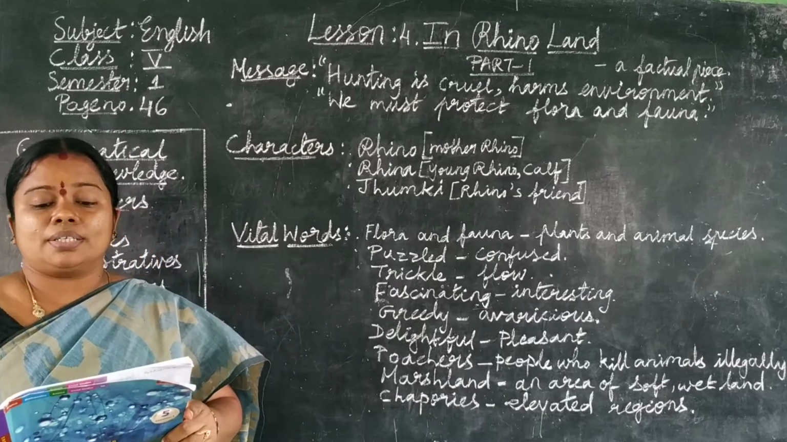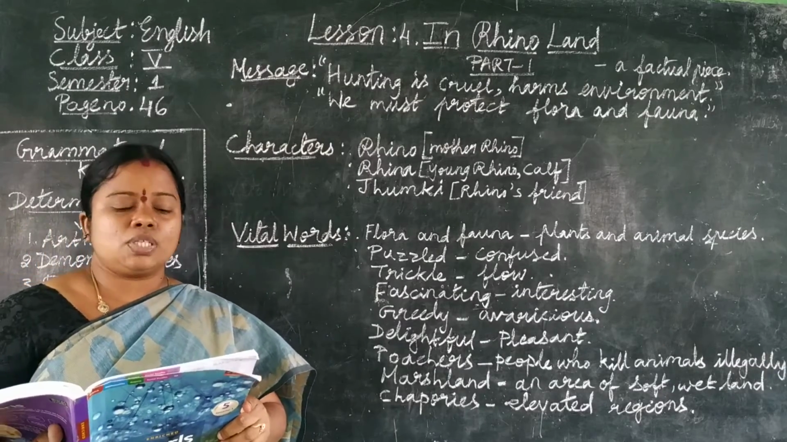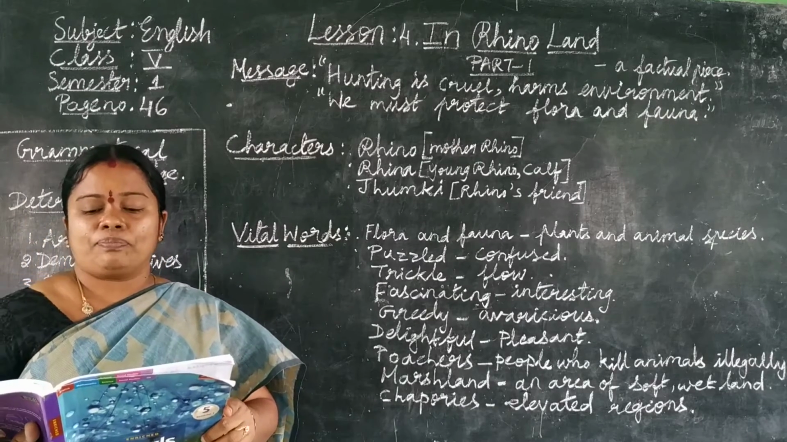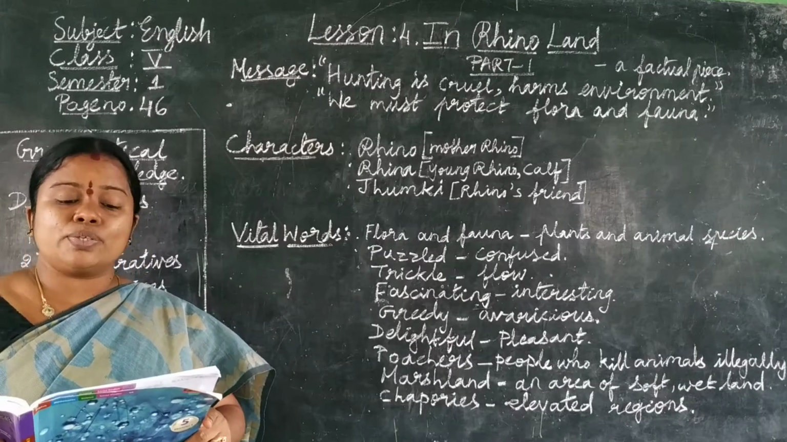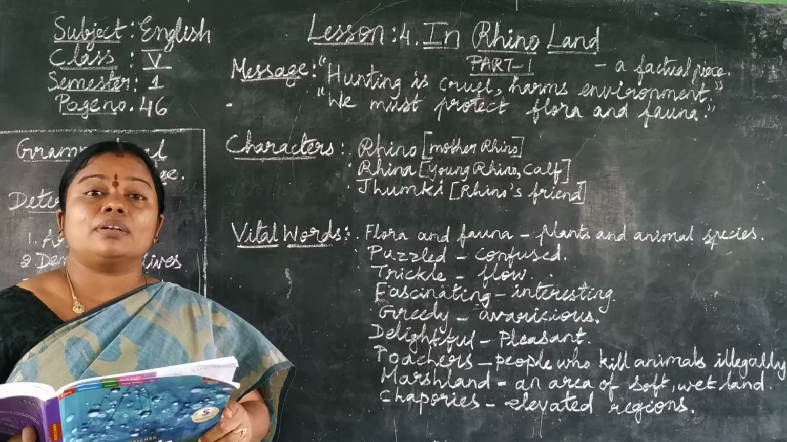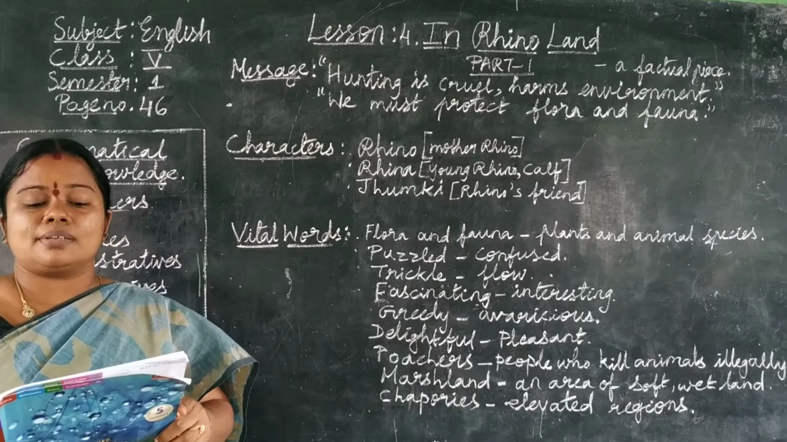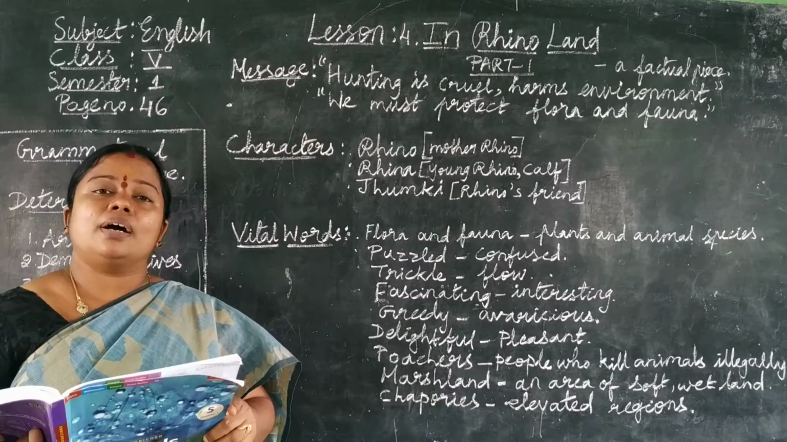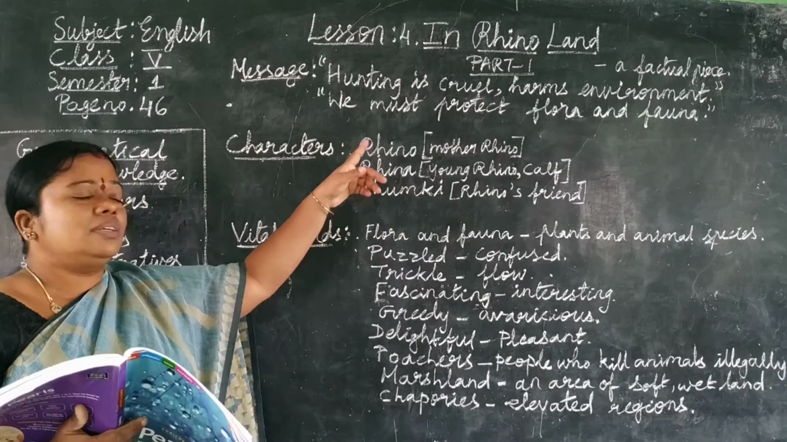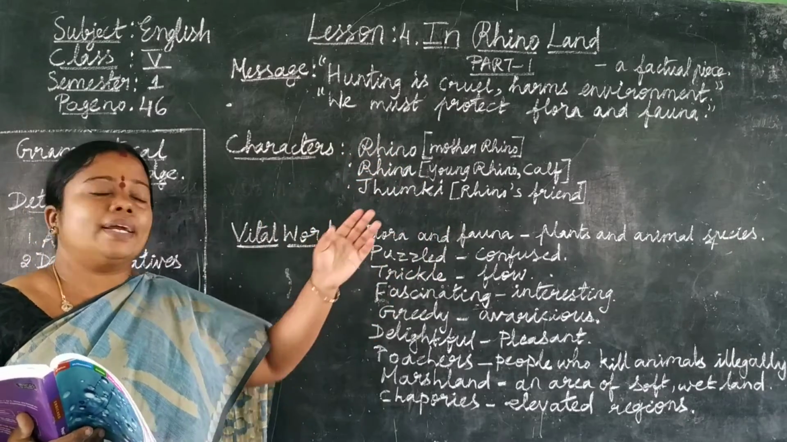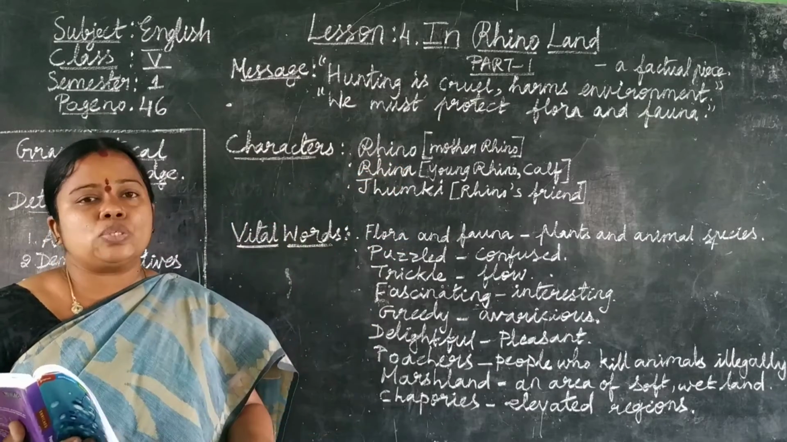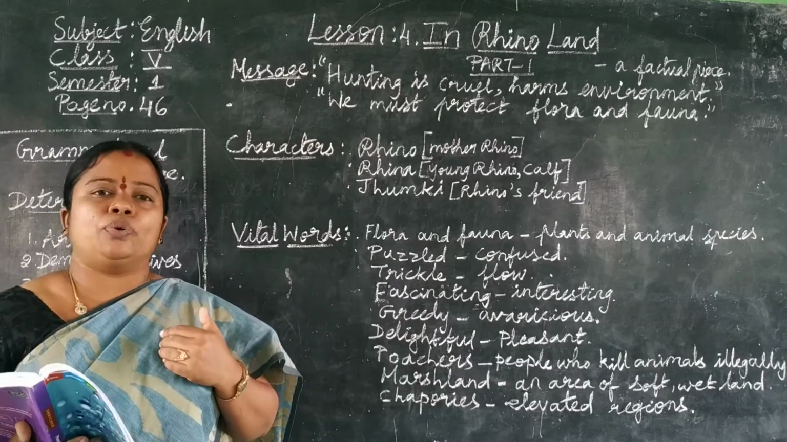Kaziranga National Park in Assam has the largest population of the greater one-horned rhino in the world. Every year it attracts hundreds of tourists from around the world. In the passage below, a mother rhino and a young visitor tell us about their experiences in Kaziranga. So in the first part of the lesson, In Rhino Land, who is the narrator of the first part? The mother rhino. She starts the story. She narrates the story to us.